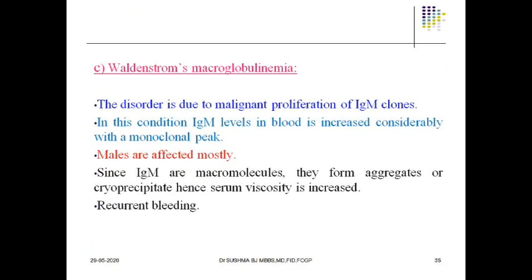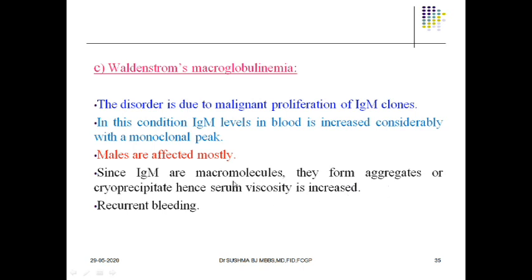There is another important disease called Waldenstrom's macroglobulinemia. W, if you reverse it, looks like M. So remember, this is a disorder due to malignant proliferation of IgM clones. W, when you read it in reverse, is M, so IgM clones are affected here. This condition is characterized by elevated IgM in the blood with a monoclonal peak. Males are more commonly affected. Since IgM is macromolecular, I told you the molecular weight of IgM is very high, about 9 lakhs, they form aggregates or cryoprecipitate.